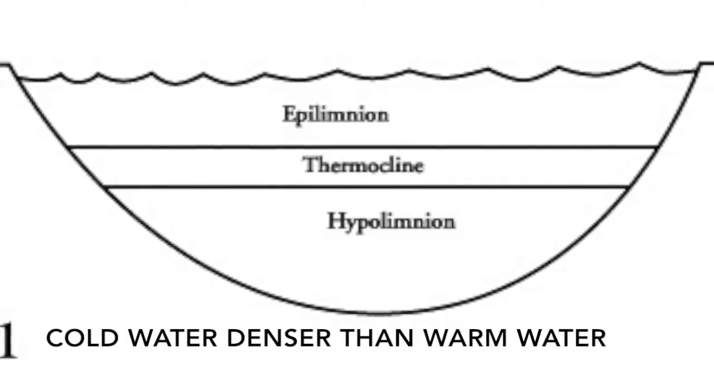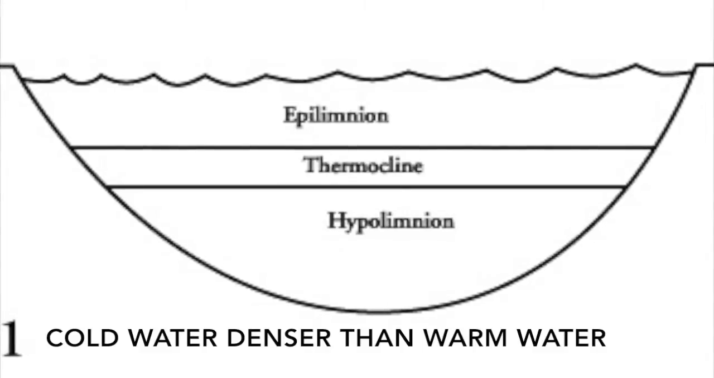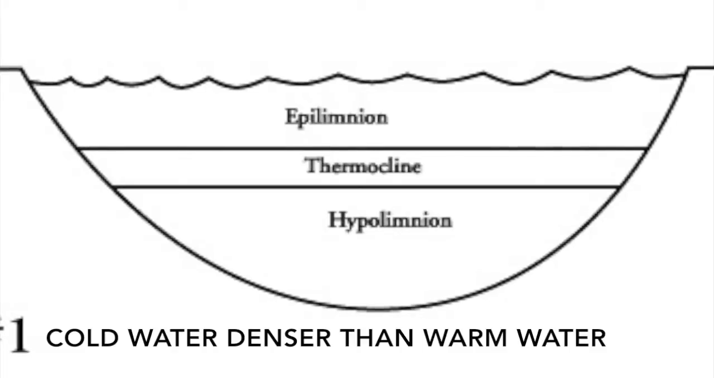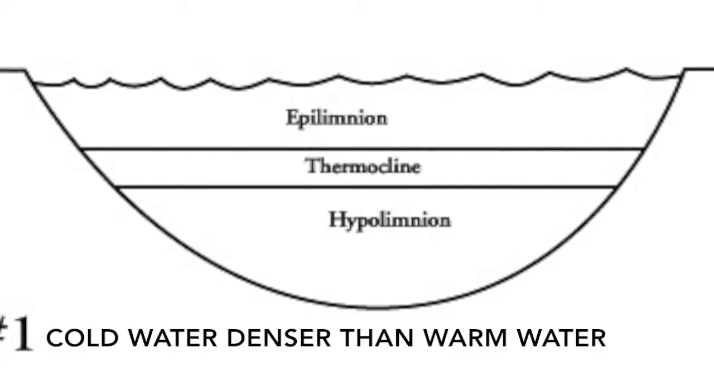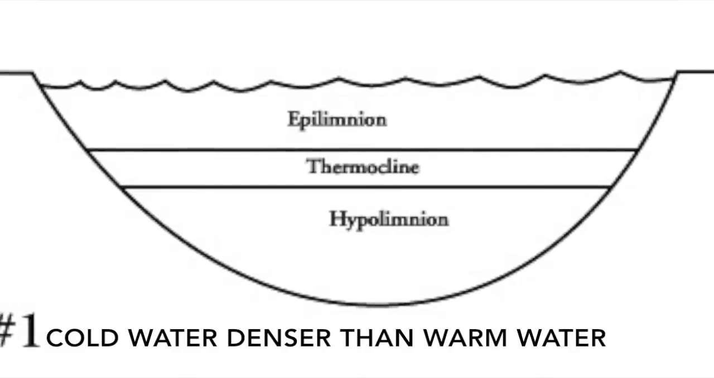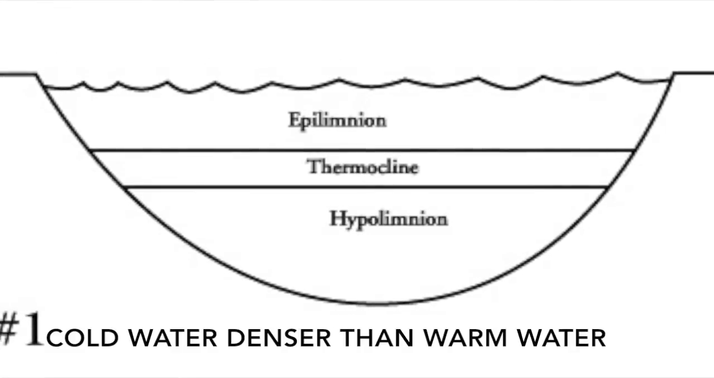The top of the lake is called the epilimnion. The middle layer that may change depth throughout the day is called the metalimnion, and the bottom layer is called the hypolimnion. Since cold water is denser than warm water, the hypolimnion usually has water that is denser than the water in the epilimnion.